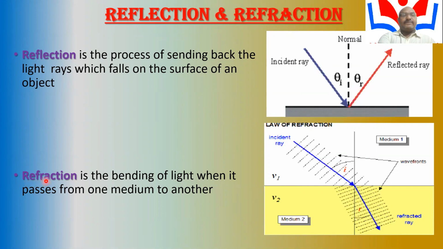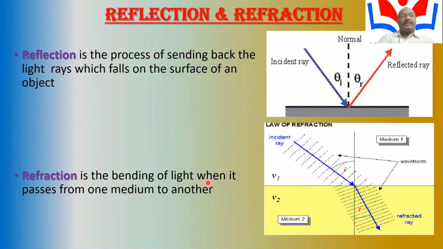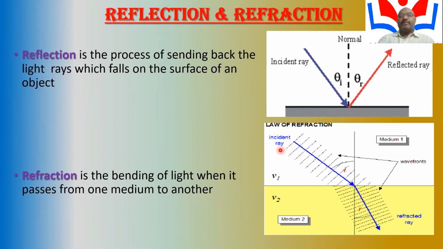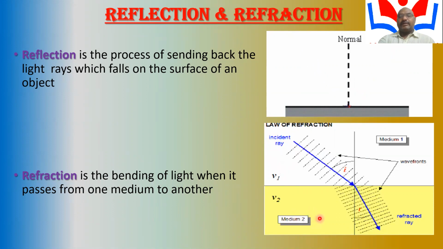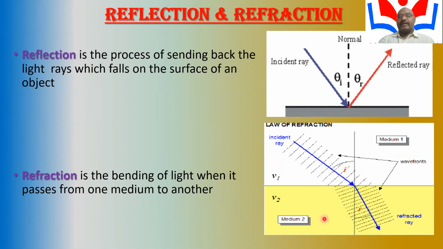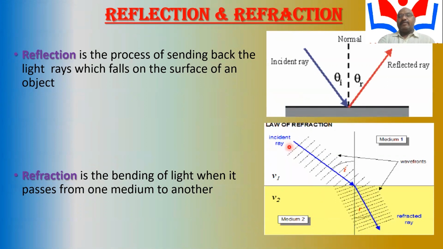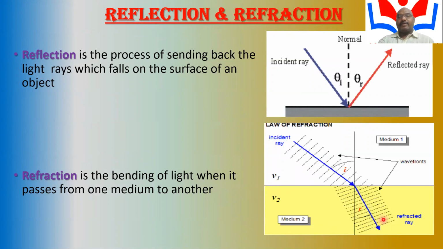The second one is refraction, which is the bending of light when it passes from one medium to another medium. For example, this is called the incident ray, in an air medium, and the refracted ray is in another medium, called glass medium or water medium, when the light rays travel from a denser medium to a rarer medium.